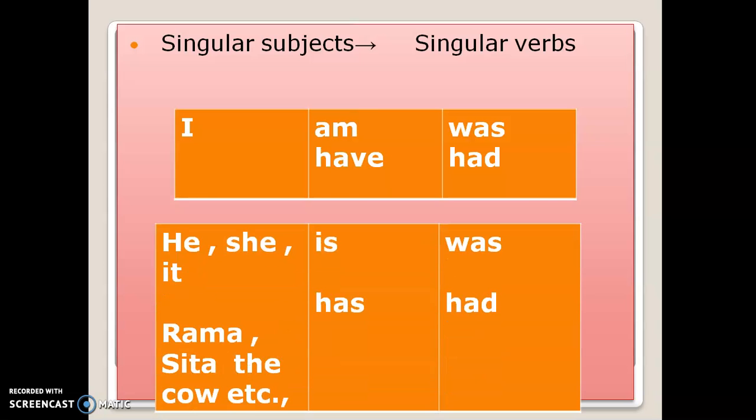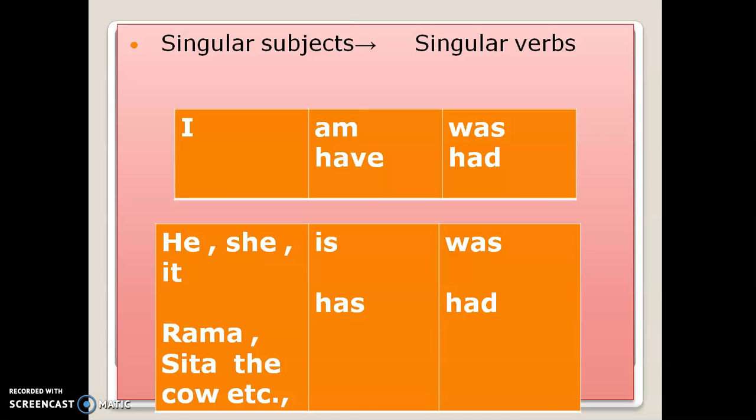Now, coming to second person you, we use it both for singular as well as plural. So that will also take the same verb, are. This is an exception. Coming to third person singular, he, she, it, or any name of a person, that will take a singular verb. Here we have is, has, was.